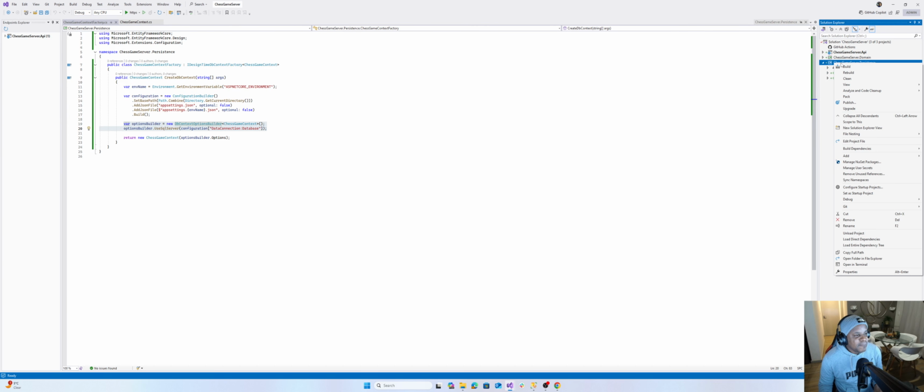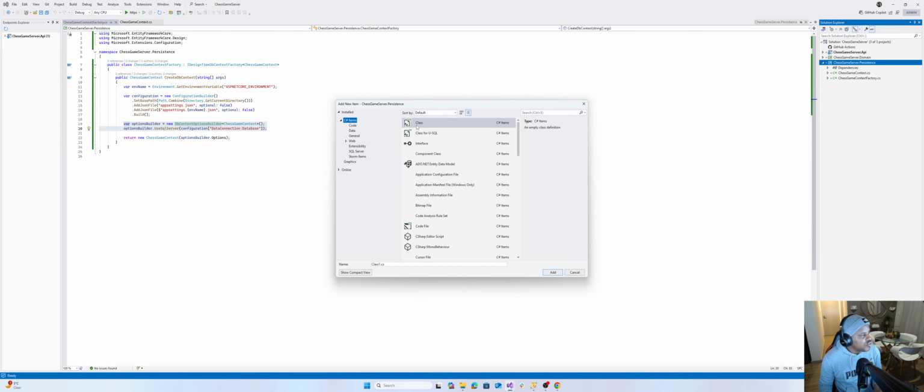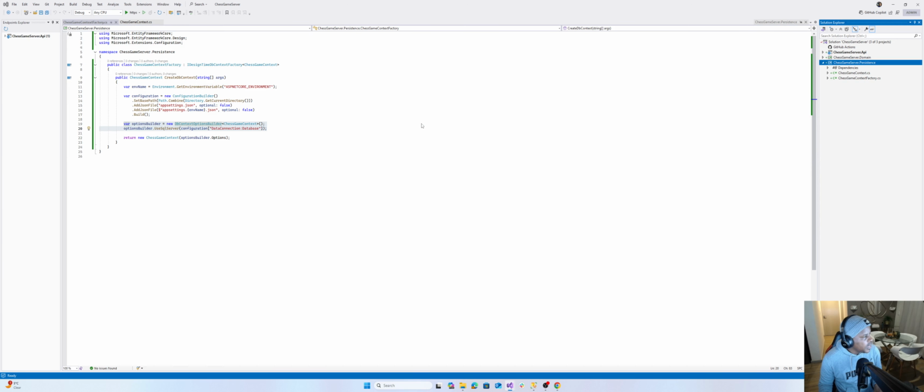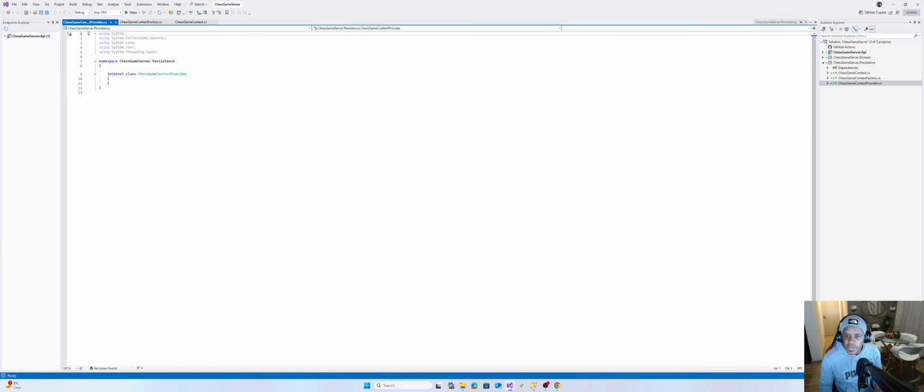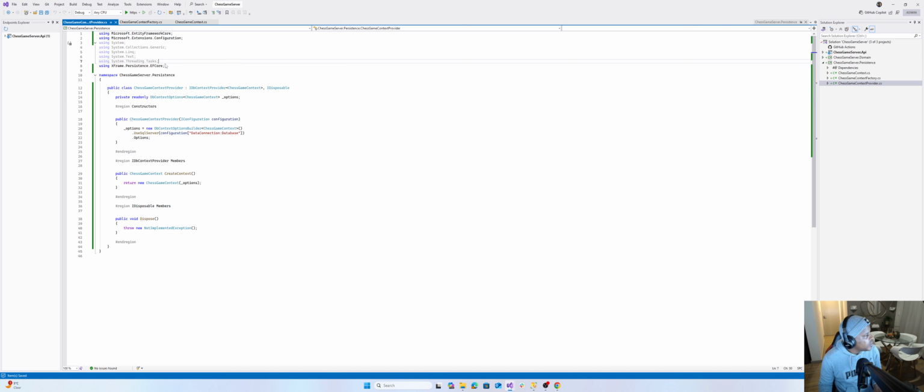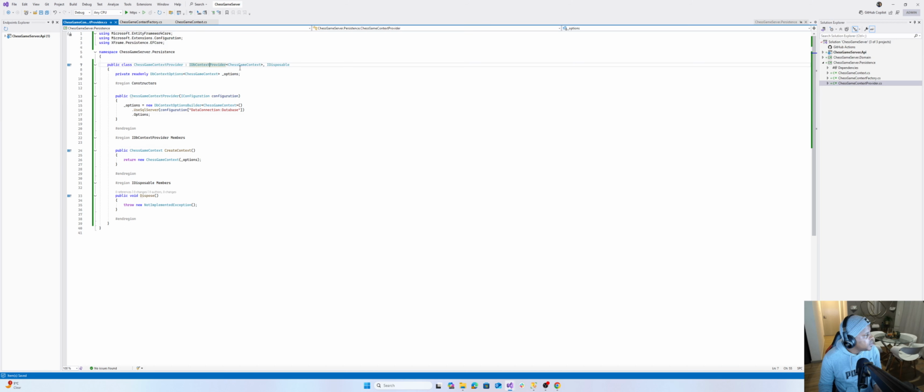And yes, this one, the provider, is used by the code first approach, and it's also responsible for building up the context of our database. So there we go. Remove usings.